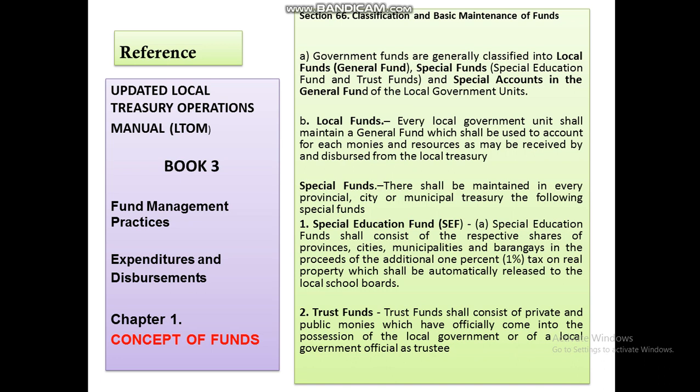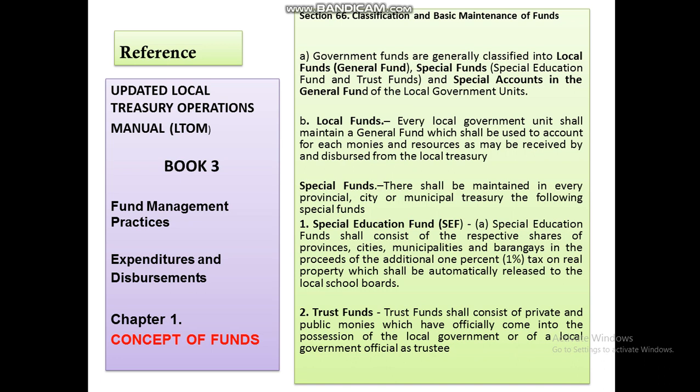Basically, this is about maintaining a general fund which will be used to account for all monies and resources as may be received and disbursed by the local treasury. So, ano naman po itong tinatawag nating special fund? There shall be maintained in every province, city, and municipal treasury the following special funds.